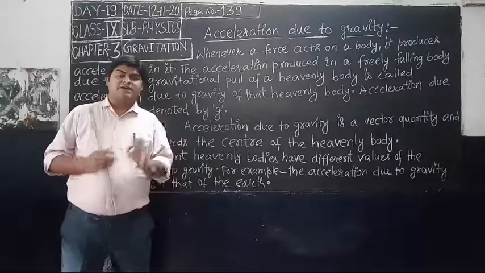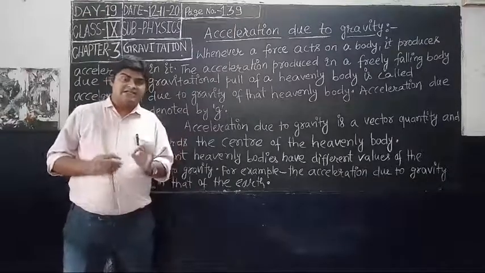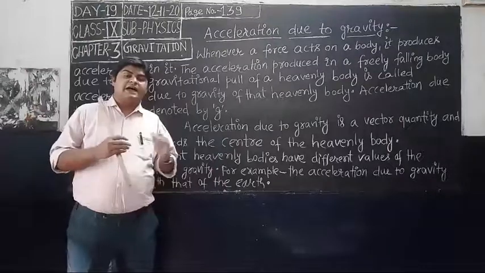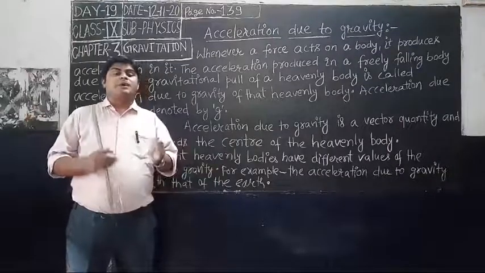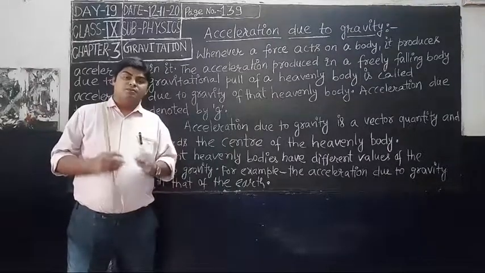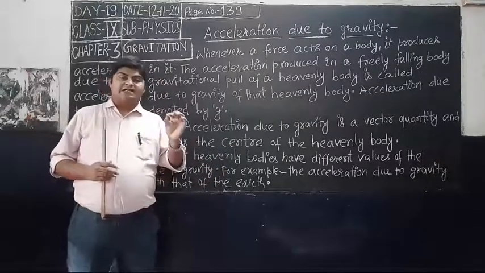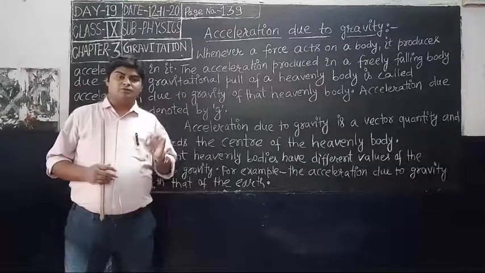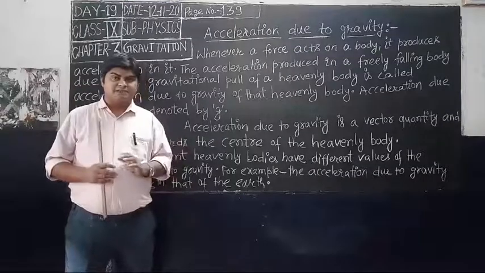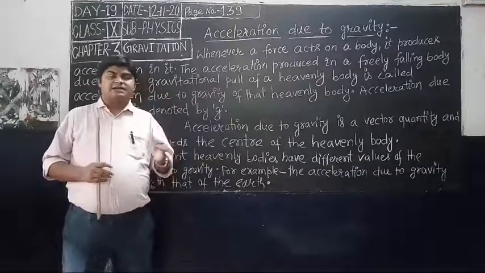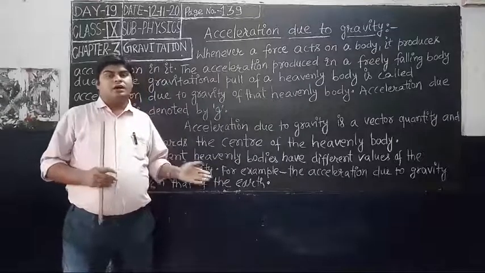Acceleration due to gravity produced on the earth is 6 times greater than the acceleration produced on a body on the moon. And just reversing the sentence, you can say that the acceleration due to gravity on the moon is 1/6 times less than the acceleration due to gravity on the earth.